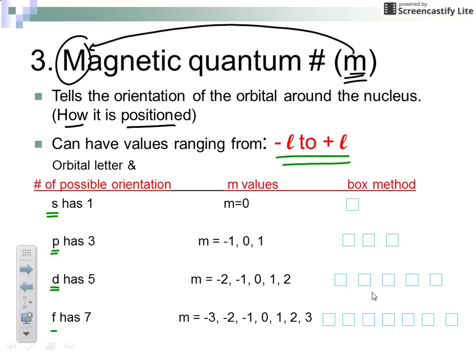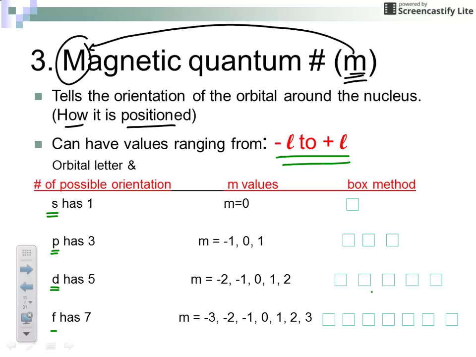So the s orbital has one orientation in space. The p orbital, you just have to memorize, has three orientations in space. The d orbital has five, and the f orbital has seven. So what we're going to do is refer to these orientations in space, to make it more simple, as their mailbox.